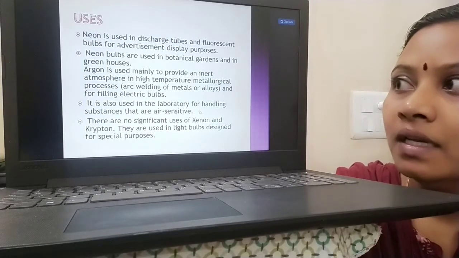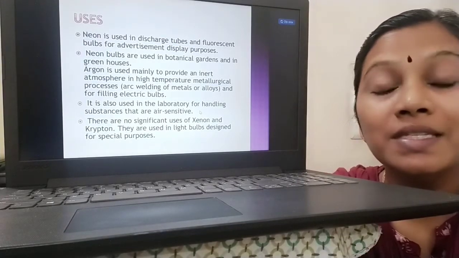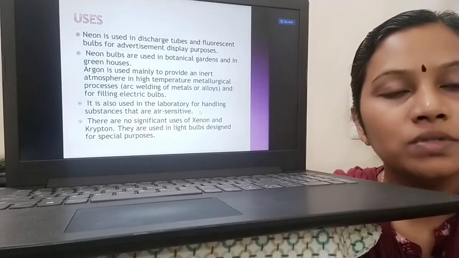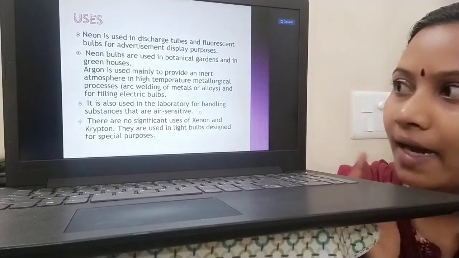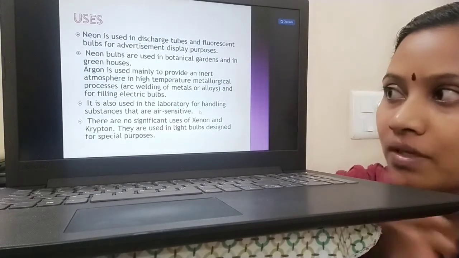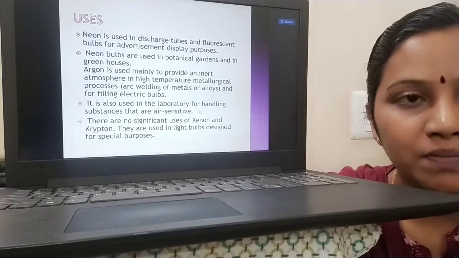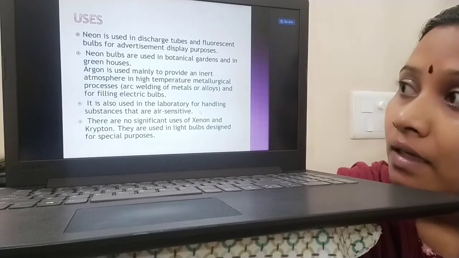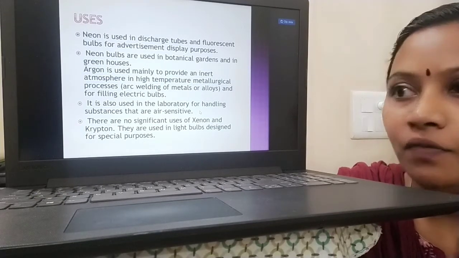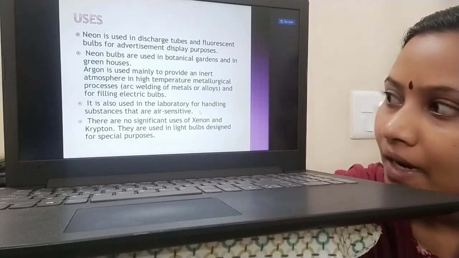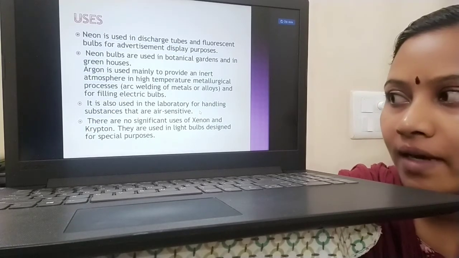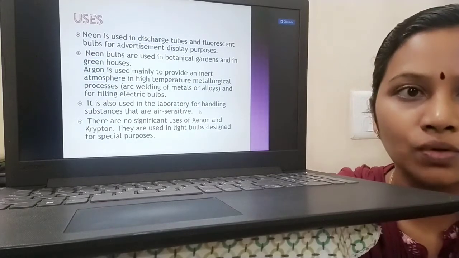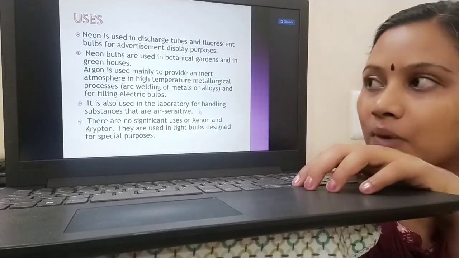And argon is mainly used to produce an inert atmosphere. Since its reactivity is very low, argon is used to give an inert atmosphere at high temperature, especially in the metallurgical industry as well as in filling electrical bulbs. So it is used to give an inert atmosphere. Okay. Then argon is also used in the laboratory for handling substances which are air sensitive. And the last use, about xenon and krypton: there is no significant application of xenon and krypton except that they are used only for light purposes. They are used in light bulbs.